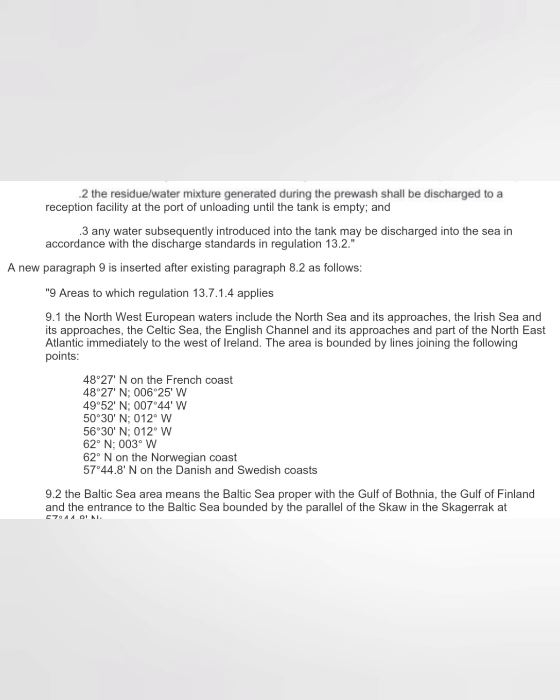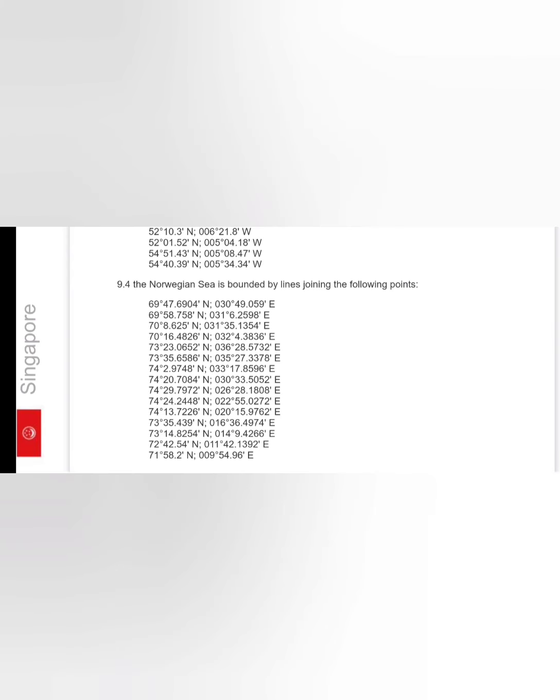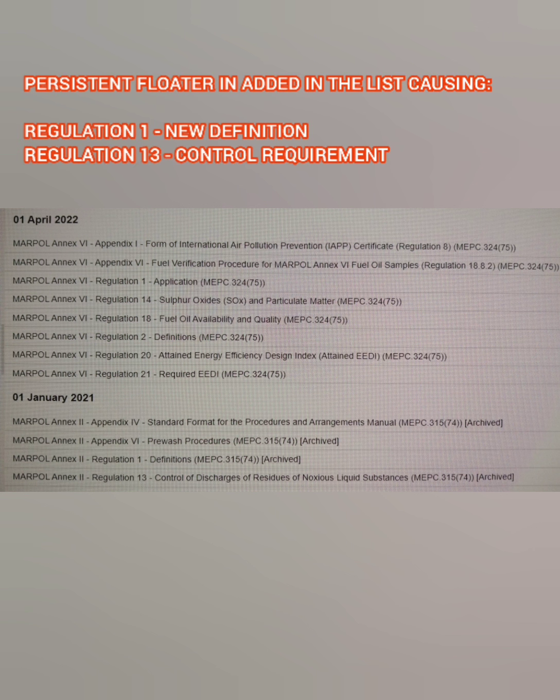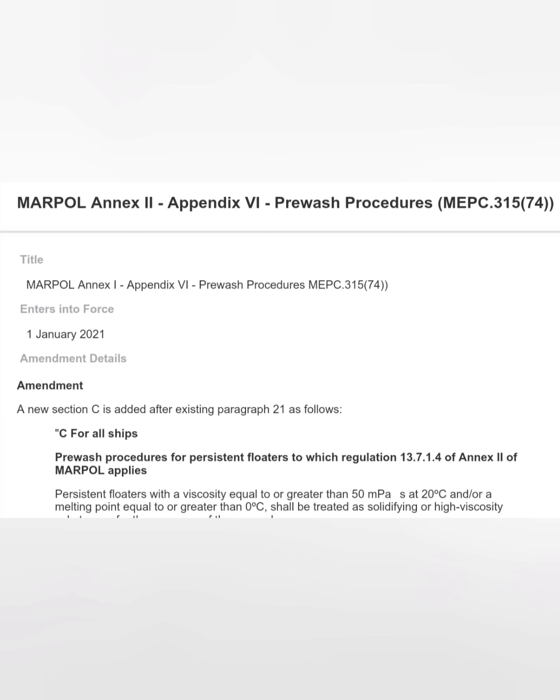And the next amendment in the same regulation is that a new paragraph 9 is inserted after existing paragraph 8.2, and it tells you about the areas where it applies. So all the areas which you can think of: Northwestern European waters, Baltic Sea, Western European waters, Norwegian seas are the specific areas where the regulations apply. So far you have seen that a new chemical persistent floater has been added to MARPOL Annex 2. Its definition is identified. Its control of discharge of residue is identified as per Regulation 13. Next is the pre-wash procedure as per Appendix 6.